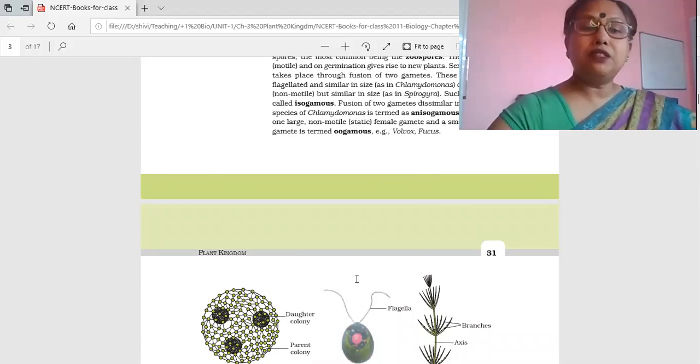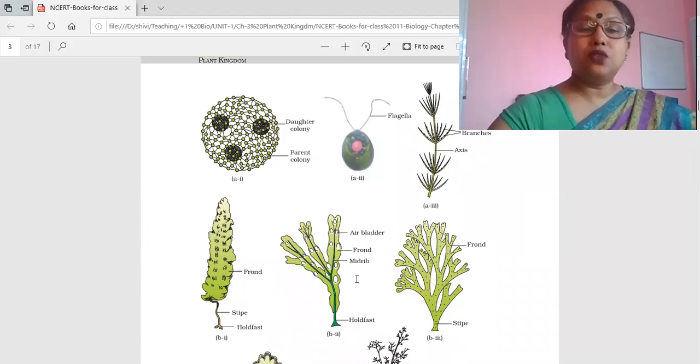Now, on the basis of pigment, three types of algae are given in your NCERT, but if you see the older histories of algae, then there were 11 classes kept in that. Chrysophytes, dinoflagellates, euglenoids, all these were kept there as classes of algae, which have been taken out, and now we have only three classes of algae on the basis of color.